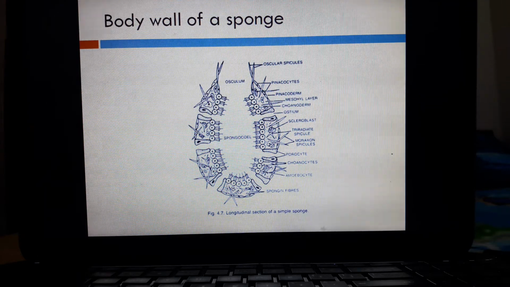The thesmocytes, they store food granules. Scleroblasts, they secrete spicules. The amoebocytes, they are modified into different types of cells to perform different body functions.